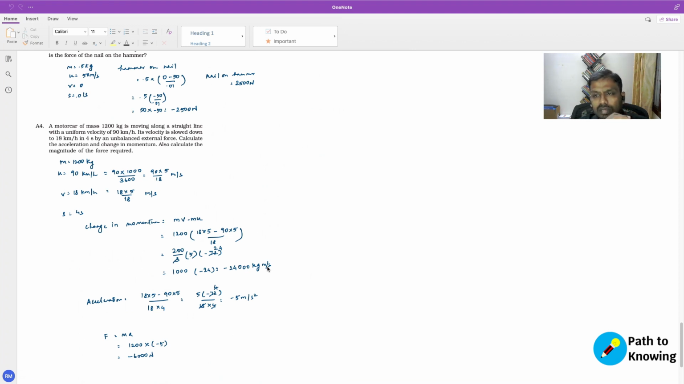Now your acceleration. Calculate the acceleration and the change in momentum. So the acceleration is going to be primarily your change in the speed over time, right? So change in speed is going to be the same value, v minus u over t, right, over 4 seconds. So this is the same value. So acceleration comes down to be v minus u over t, which is 4, right? So your acceleration comes down to be minus 5 meters per second square. It is a negative acceleration because the vehicle is slowing down.